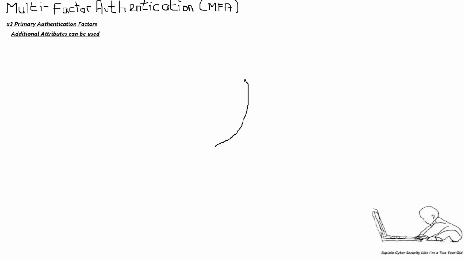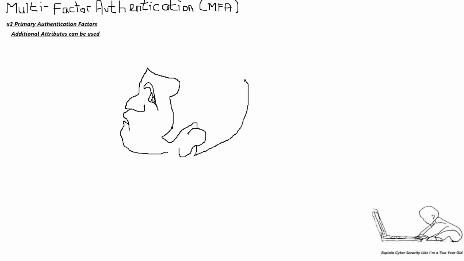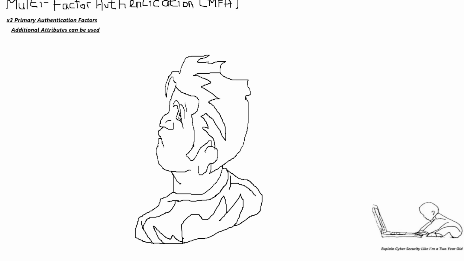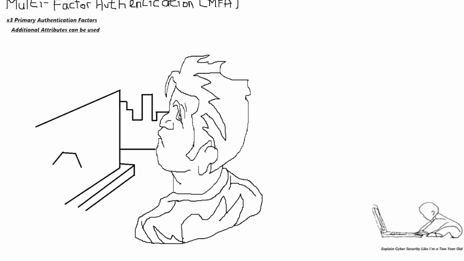Now those are the three primary authentication factors. However, additional factors, aka attributes, can be used in conjunction with the primary three factors. I will discuss the two factors that the CISSP exam adds as additional attributes.